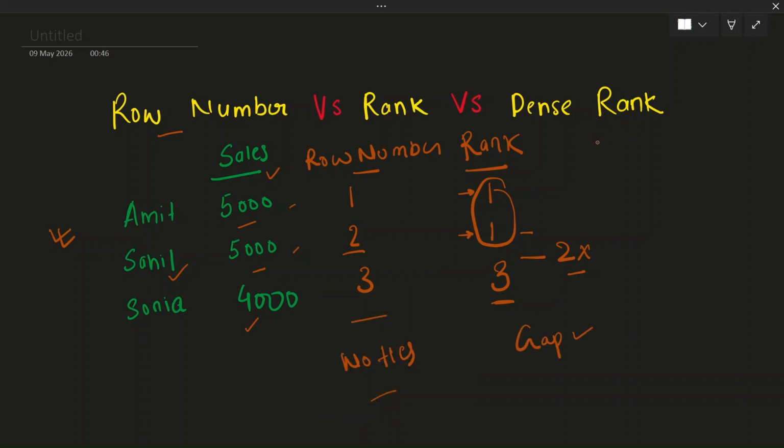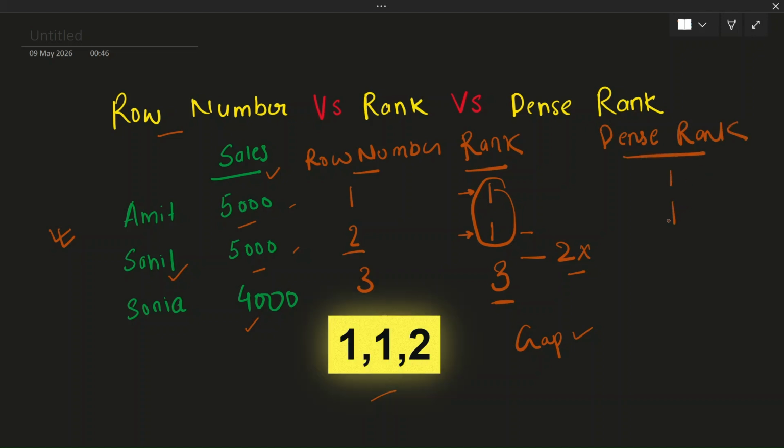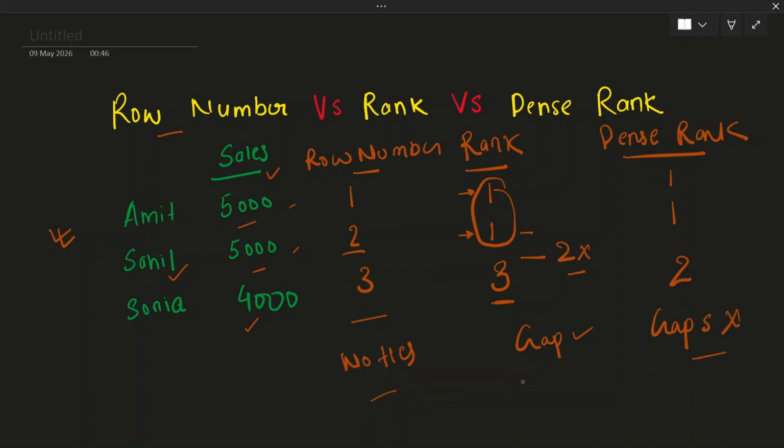Whereas in the case of the third type of window function, dense rank, it also assigns the same rank, 1, to the first two employees because they have the same sales data, but it doesn't skip rank 2. It assigns rank 2 to the next employee. So gaps are not allowed in this case. Now we can simply understand the difference between these three window functions.